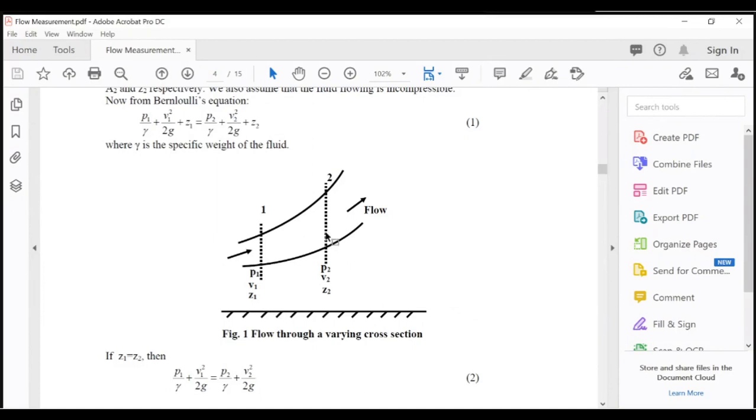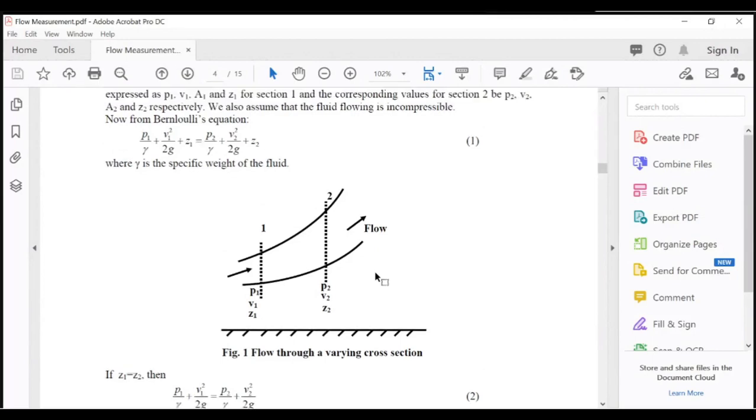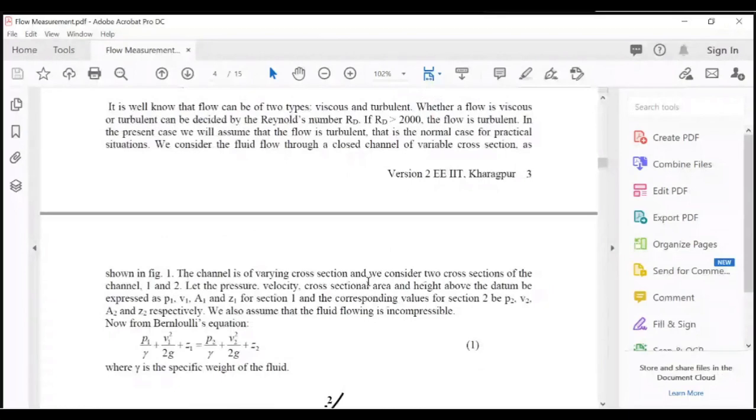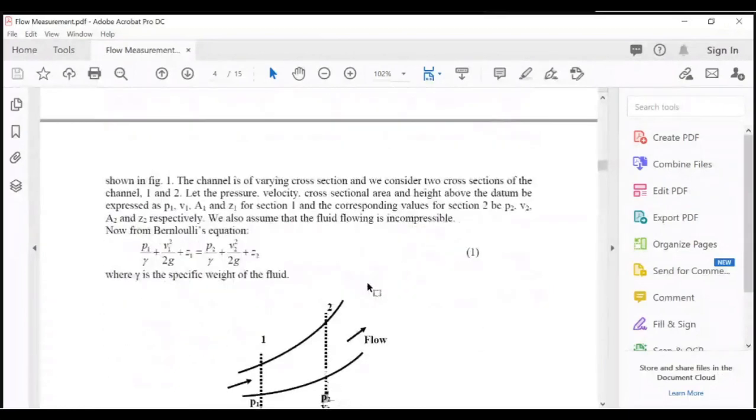Similarly, at section 2, pressure is P2, velocity V2 and datum head is Z2. So we can apply the Bernoulli equation. According to this, the channel is of varying cross section and we consider two cross sections of the channel, 1 and 2.